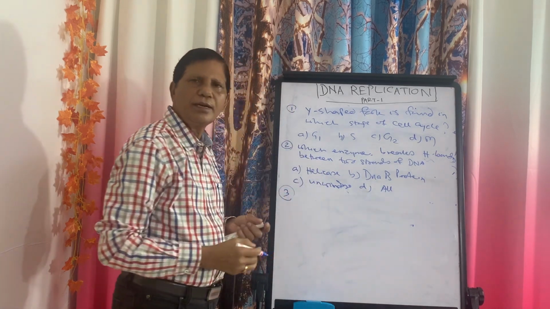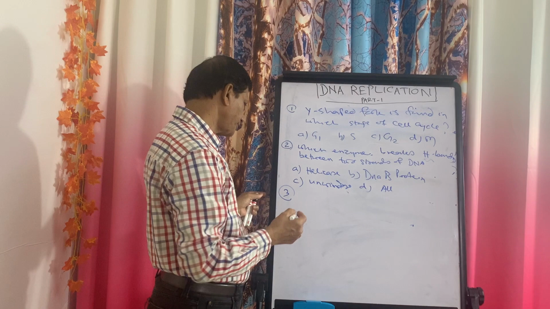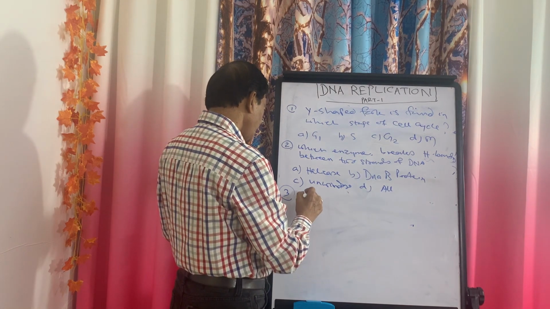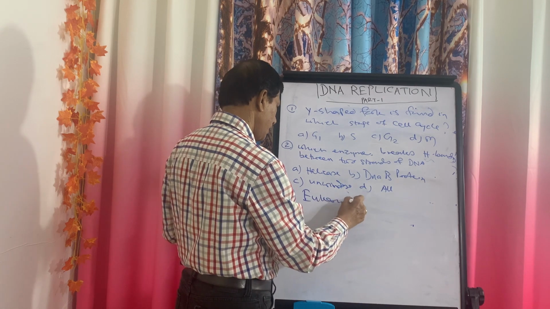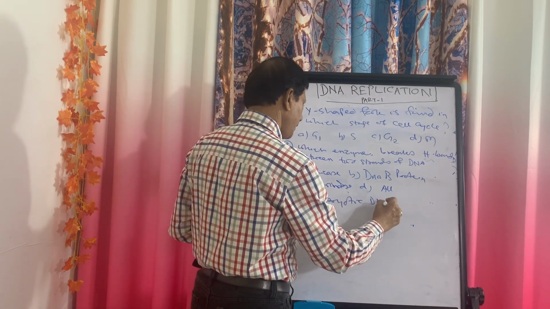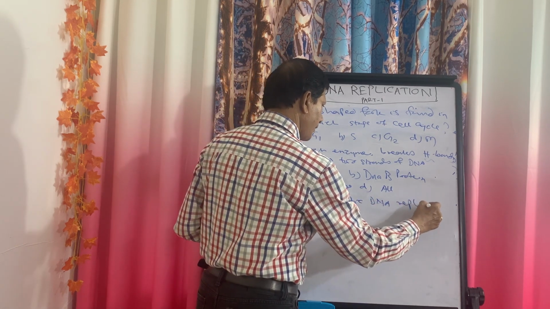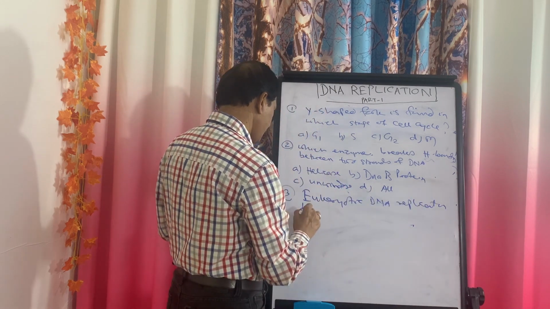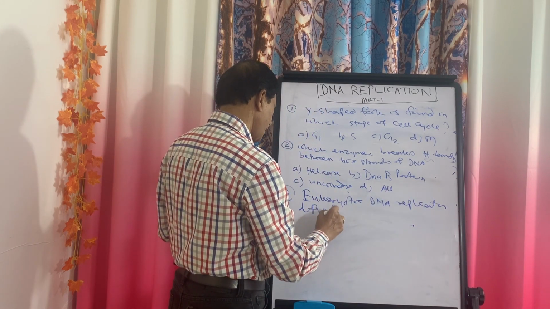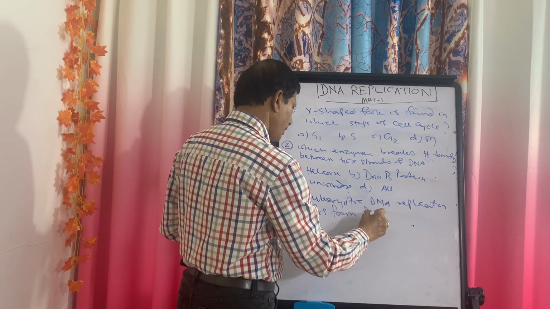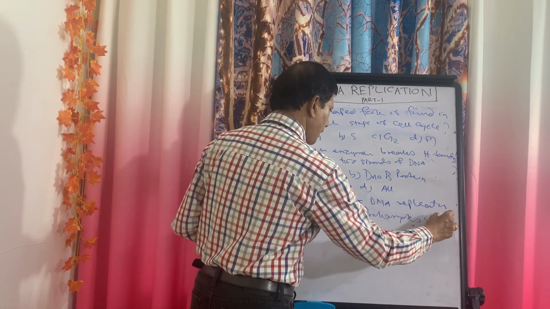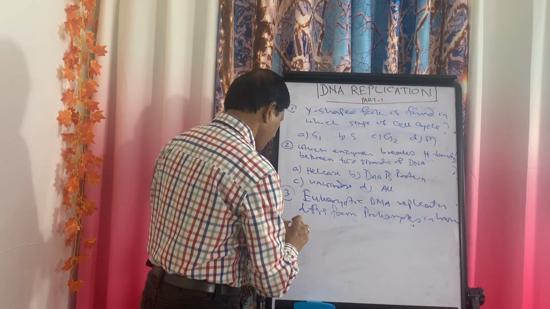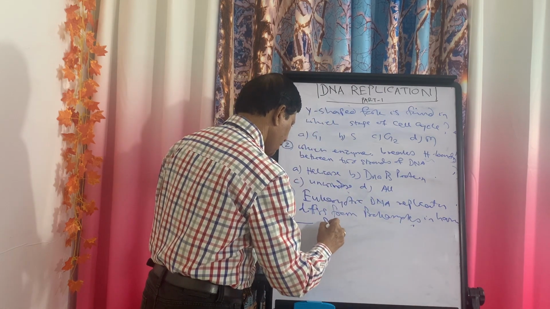Now you come to the third question. Eukaryotic DNA replication differs from prokaryotes in having dash points of origin.